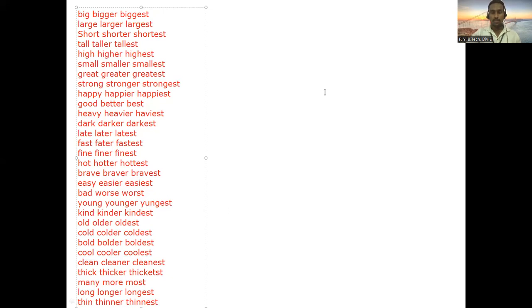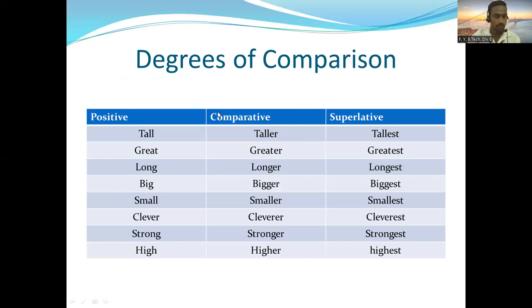Far, further, furthest, that is also. So I will make this clear. You can just note them down, or you can find out on the internet also. You'll get a number of such adjectives, and there are three forms. So let's go back and try to see some examples which are given here, so that we can read it here. We have already discussed them.